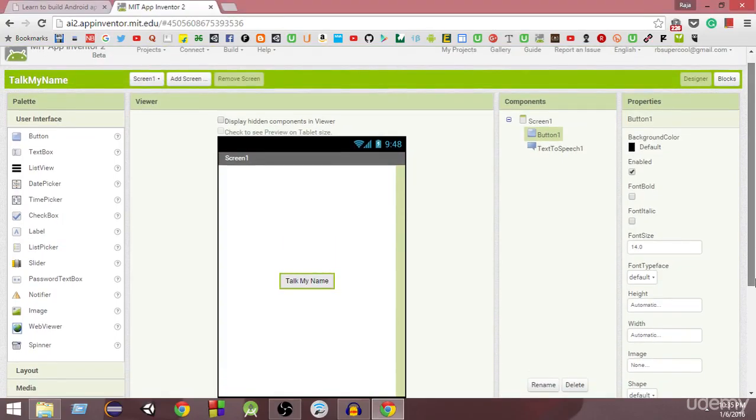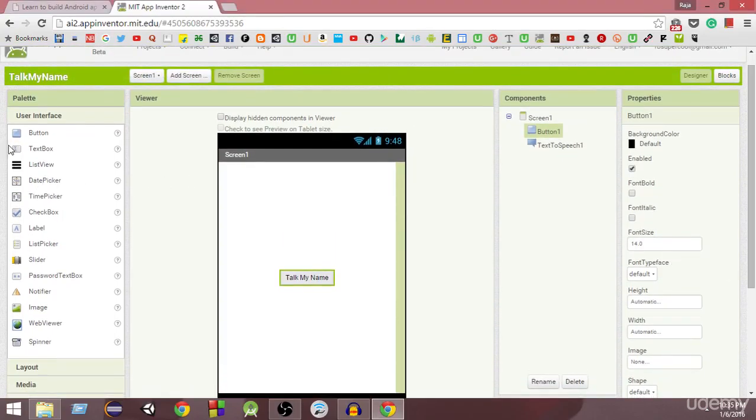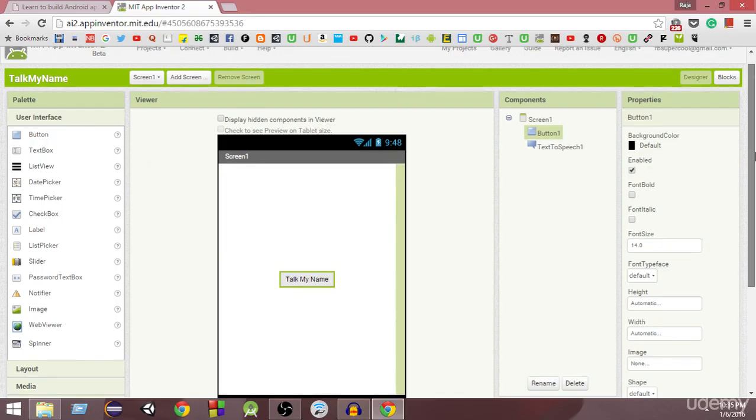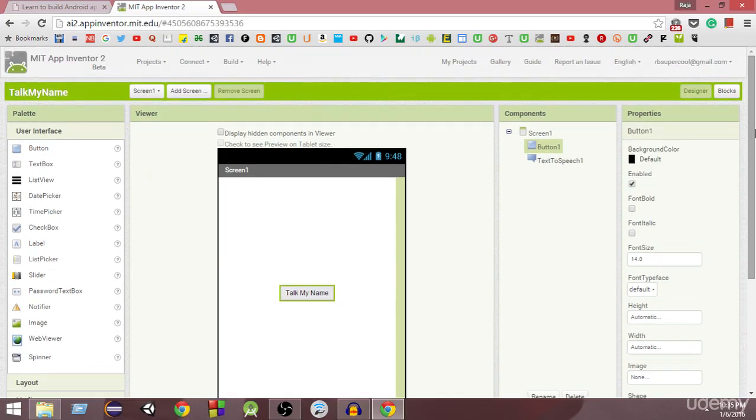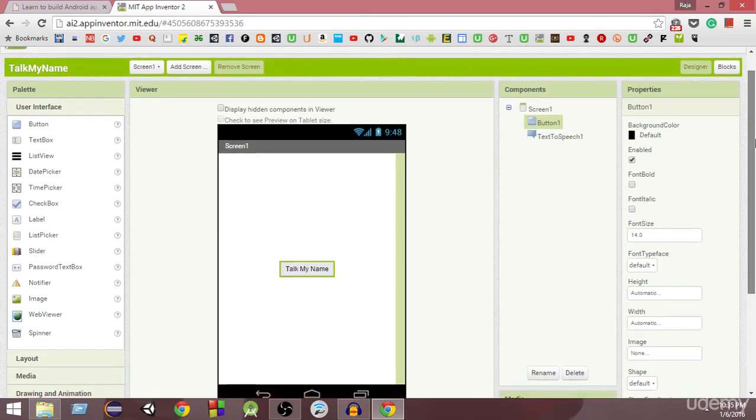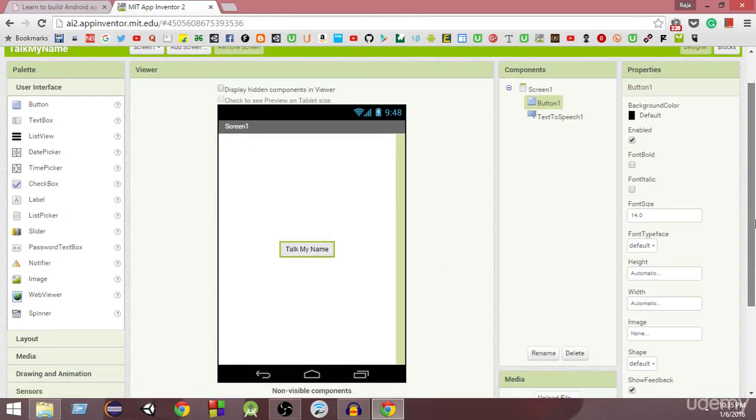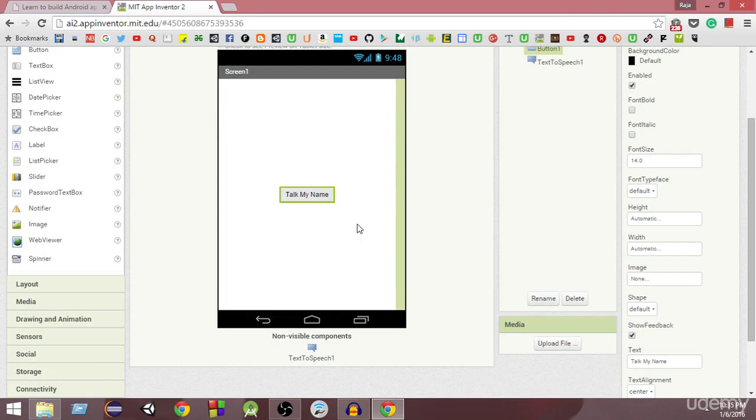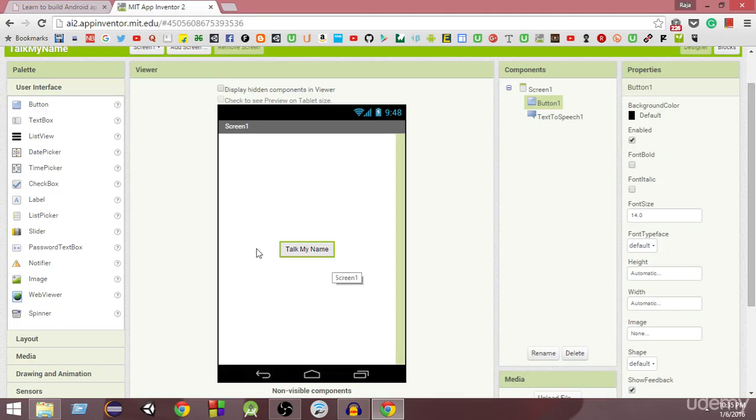Okay, so we have learned a little bit about this user interface. So in this video, we're going to learn about blocks. So let's get started. If we want to add any kind of functionality to any user interface, let's say I want to do something when the button is clicked, or when someone touches the screen, or maybe I want to change the text manually whenever someone touches the screen, or maybe I want to speak something whenever someone touches the button.